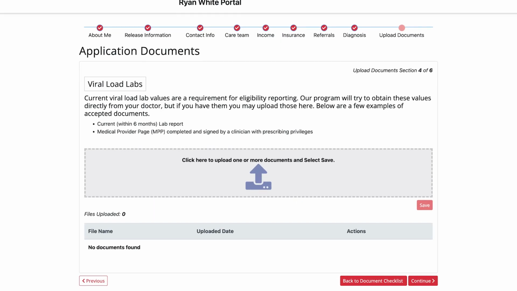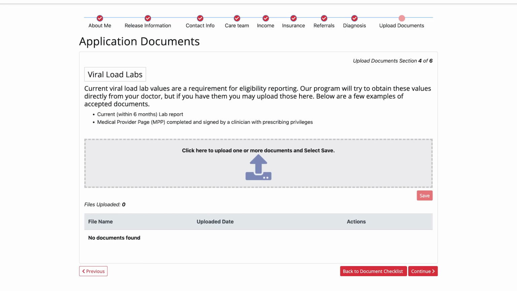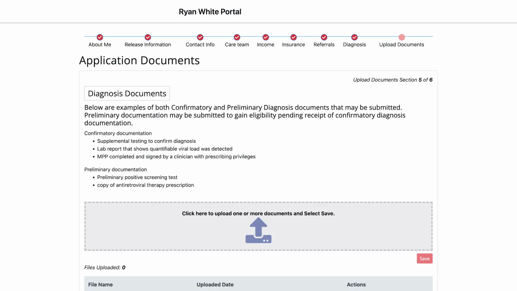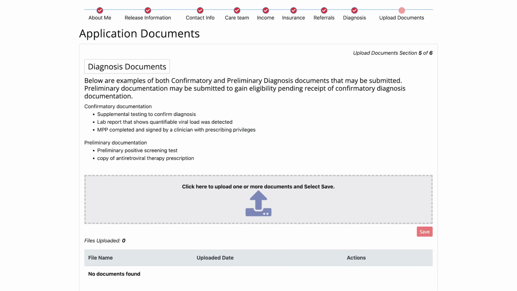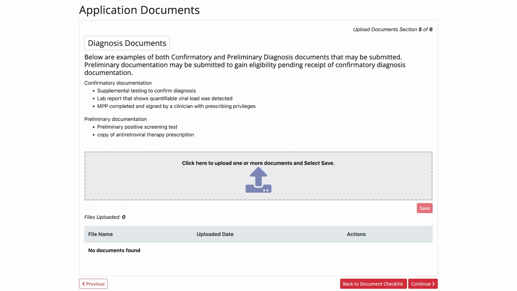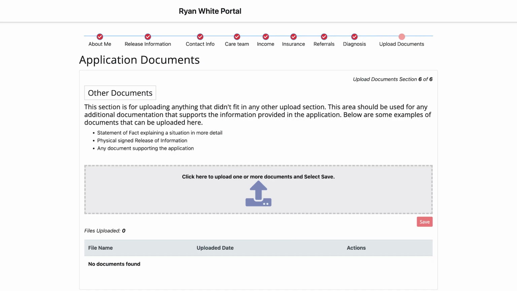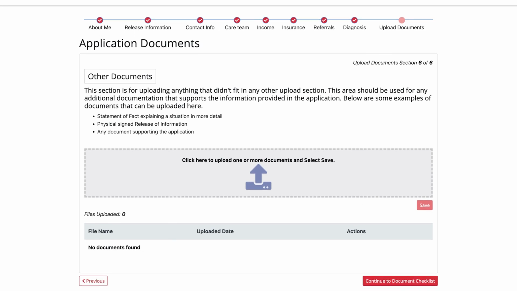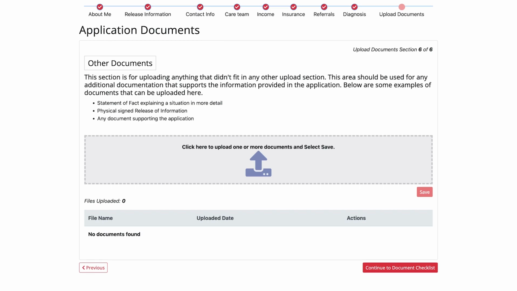Viral load lab report and documents. If you have them, please upload your most recent viral lab report. The report must be recent within the past 6 months. Diagnosis document. The Diagnosis document section is for the new Ryan White ADAP clients to submit their confirmatory or preliminary HIV documentation. Other documents. If there are any other documents you think will be helpful for our reviewing team, this is where you can upload those additional